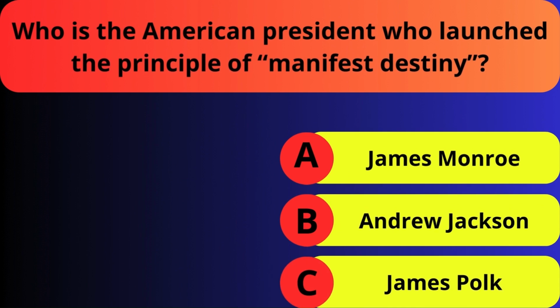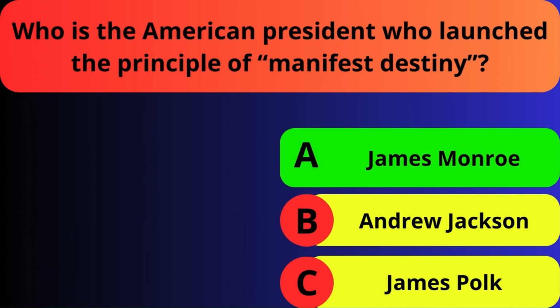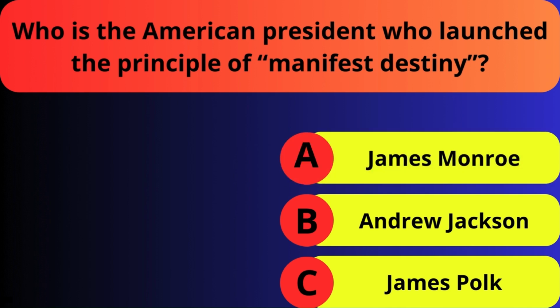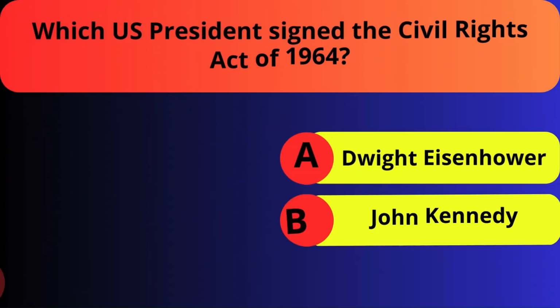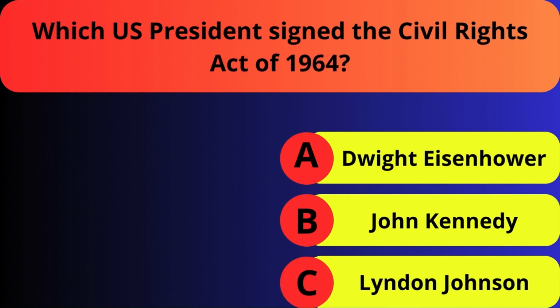Who is the American president who launched the principle of manifest destiny? James Monroe, Andrew Jackson, James Polk. Which US president signed the Civil Rights Act of 1964? Dwight Eisenhower, John Kennedy, Lyndon Johnson.